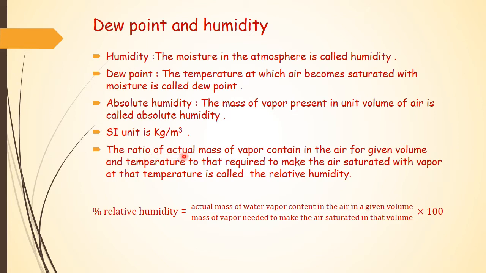The ratio of the actual mass of vapor contained in the air for a given volume and temperature to that required to make the air saturated with vapor at that temperature is called relative humidity. So here is the formula. Percentage relative humidity is equal to the actual mass of water vapor contained in the air in a given volume upon the mass of vapor needed to make the air saturated in that volume, multiplied by 100.